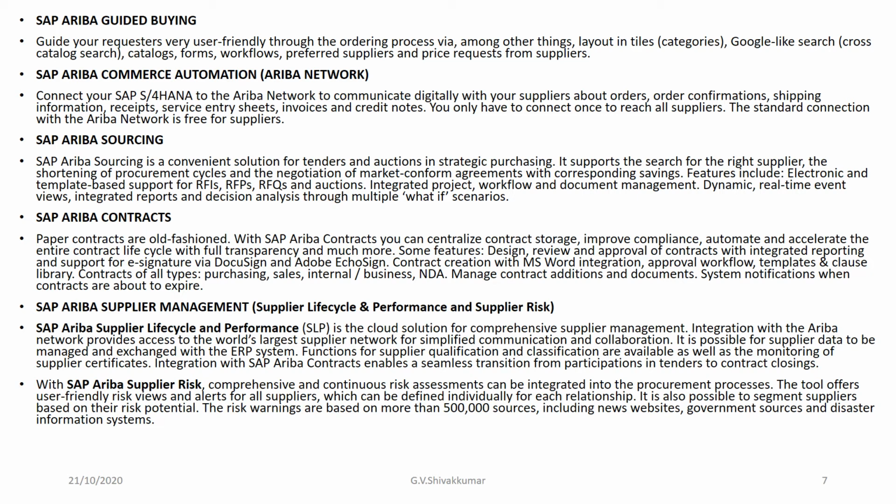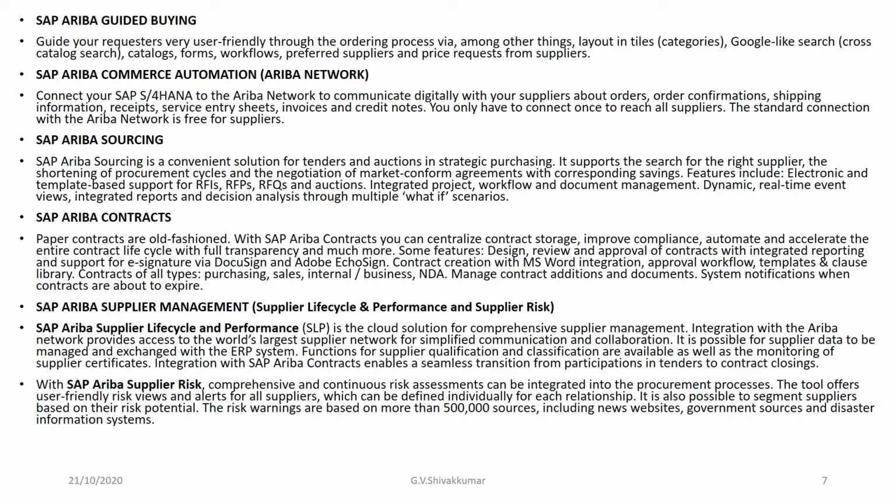Features include electronic and template-based support for RFIs, RFPs, and RFQs and auctions, and integrated project workflow and document management. Okay, and dynamic real-time event views, integrated reports, and decision analysis through multiple what-if scenarios.